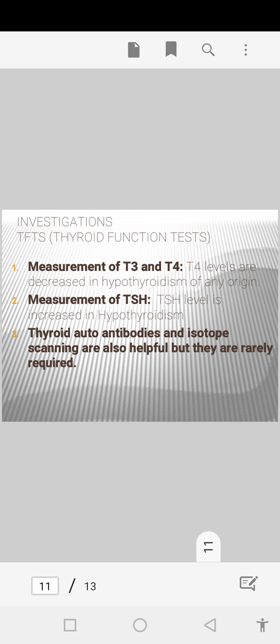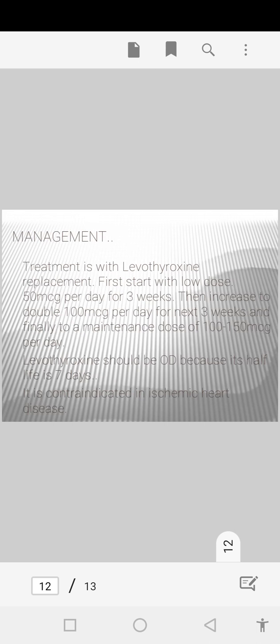Now, the investigations for hypothyroidism will be thyroid function tests, measuring T3 and T4 in the patient. T4 level is decreased in hypothyroidism, and TSH will be increased because our body will reflexly try to increase thyroid secretion. That's why the release of TSH from the anterior pituitary will increase, and it will be raised in the serum of the patient. Now, thyroid antibodies or isotope scans can also be done to find out whether it is an autoimmune disease or Graves' disease, and to differentiate types of hypothyroidism, and these autoantibodies are also screened.